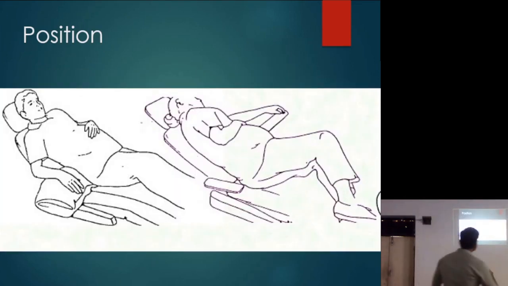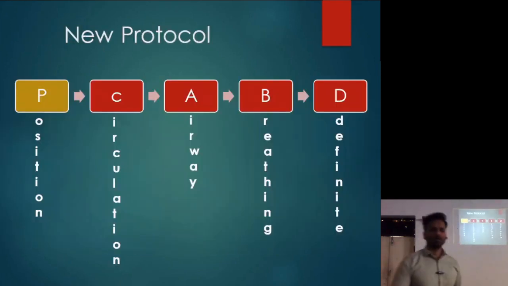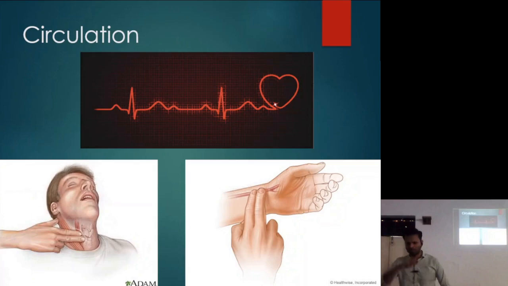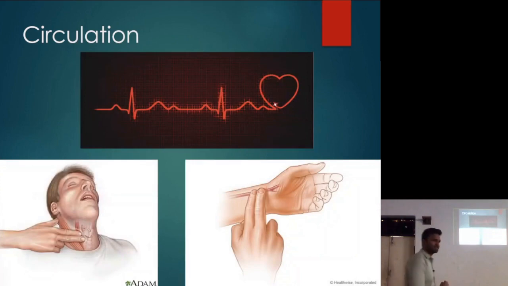Okay, so this is the ideal position for the pregnant ladies. Okay, so now we check for the pulse, C for circulation. We check for the carotid pulse. If you're not able to palpate the carotid pulse, you can go for the radial pulse. Okay, and this is an emergency.